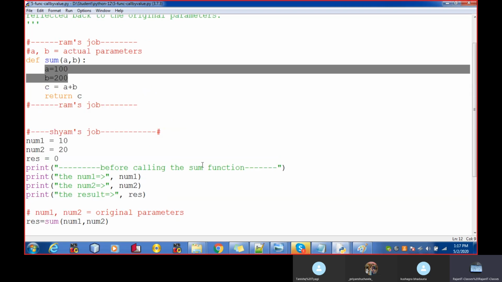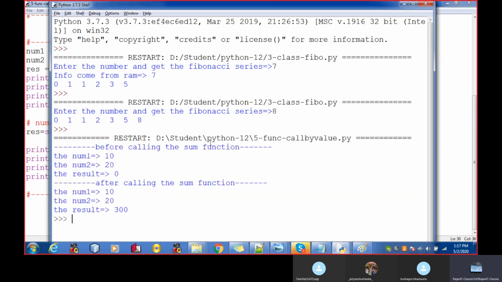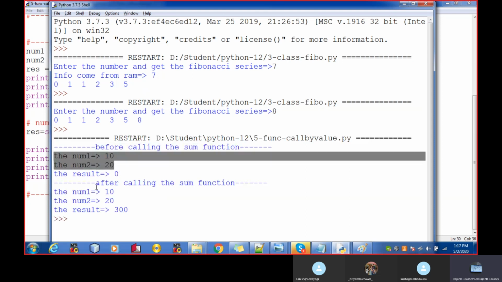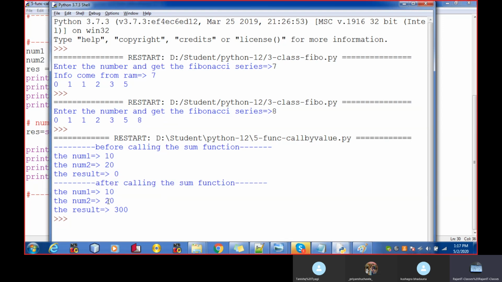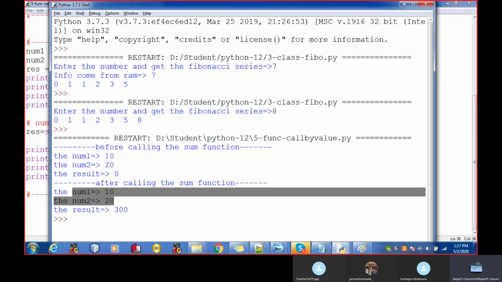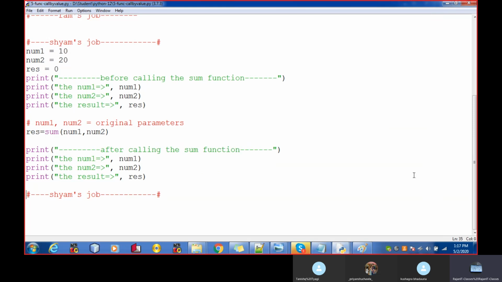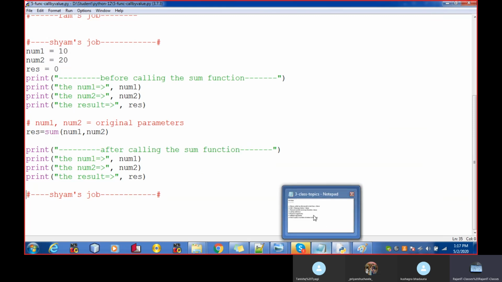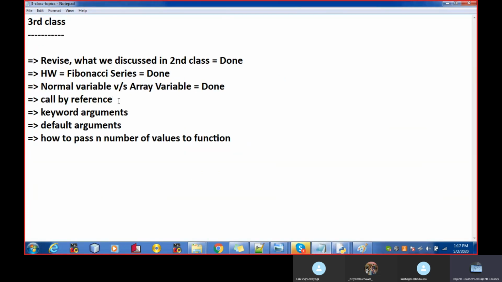Okay, so let me run this program. Before calling the sum function, my values are 10 and 20. And after calling the sum function, my values are 10 and 20. There is no change. The change that happened inside the function is not reflected back to num1 and num2. This is all about call by value. I hope I have made clear what call by value means. Now let's come to call by reference.